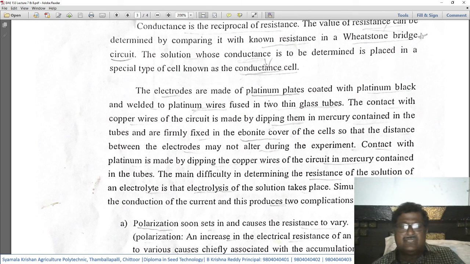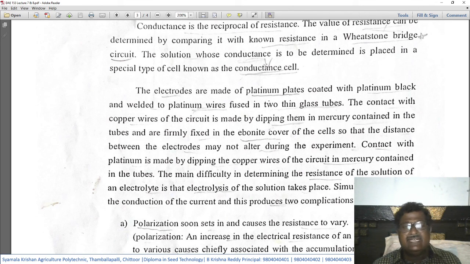This is the main purpose. The distance between the electrodes should not vary during the experimentation period. For that, the entire instrument is kept in a fixed ebonite cover, so that there will not be any variation in the distance between the two electrodes while conducting the experiment. Contact with platinum is made by dipping the copper wires of the circuit in mercury contained in the tubes.